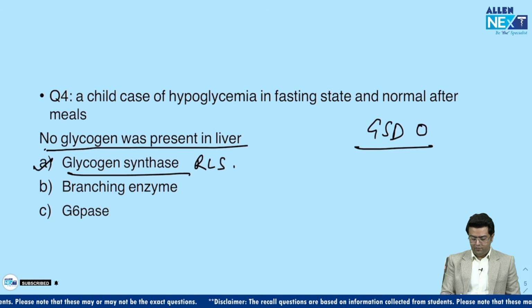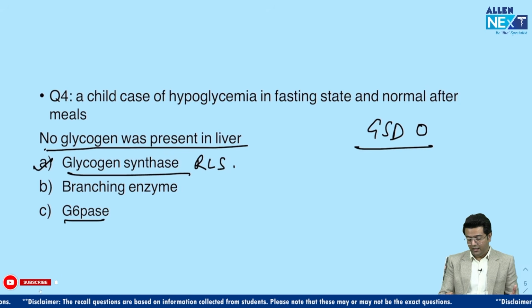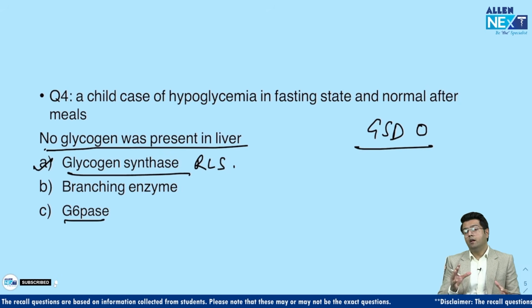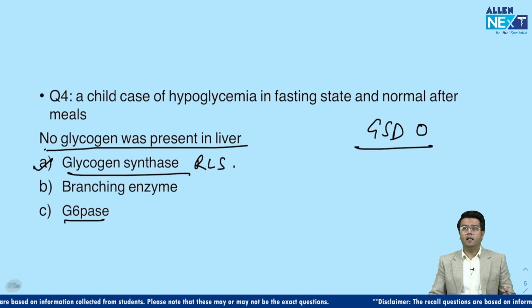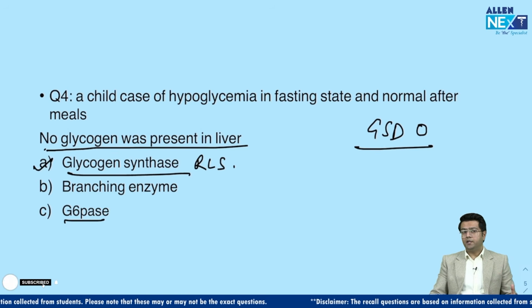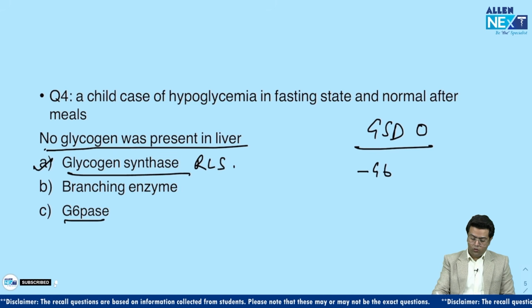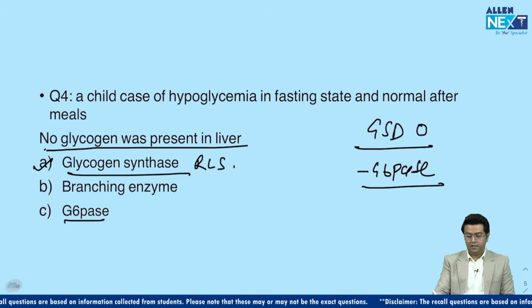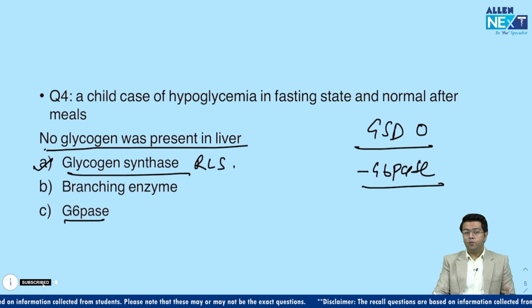Now the other options were like glucose 6 phosphatase, which has a similar presentation, at least in that phase, that fasting hypoglycemia, as mentioned in the MCQ. Fasting hypoglycemia is also there in von Gierke's disease. But guys, that is because of glucose 6 phosphatase deficiency, right? Which is the final enzyme of both gluconeogenesis and glycogenolysis.